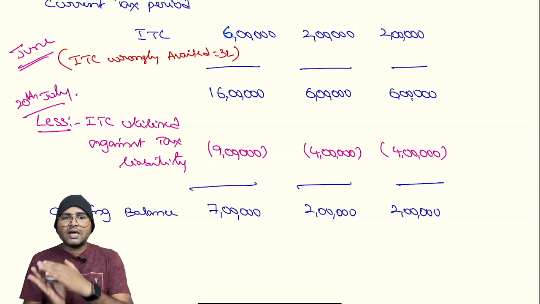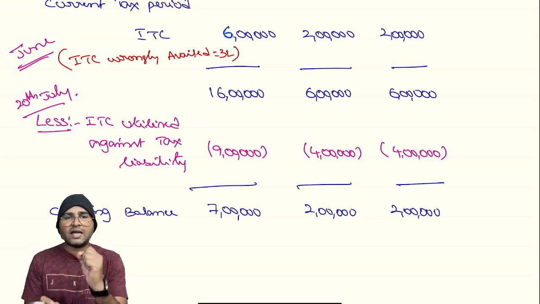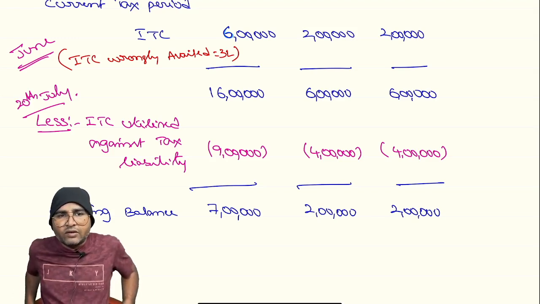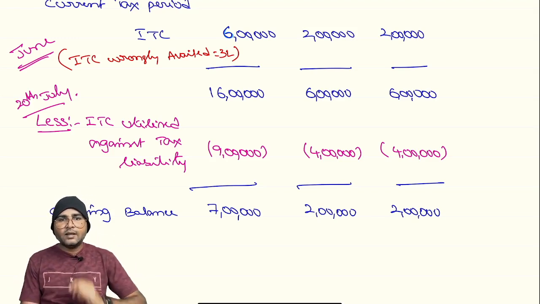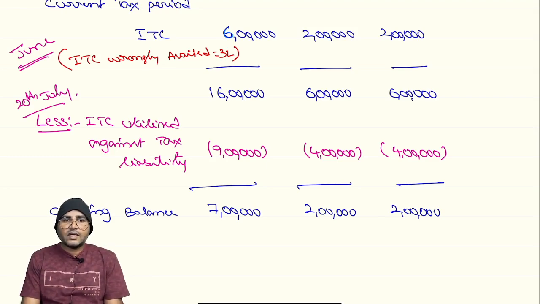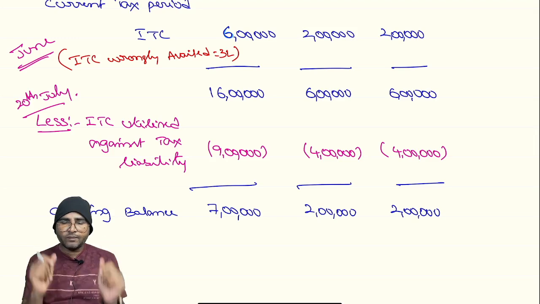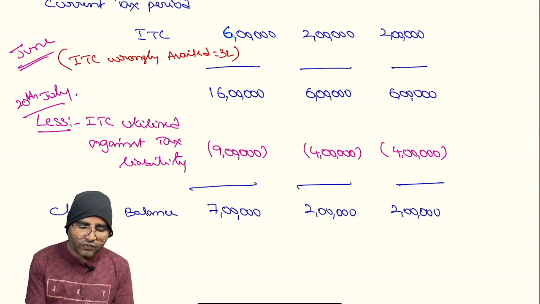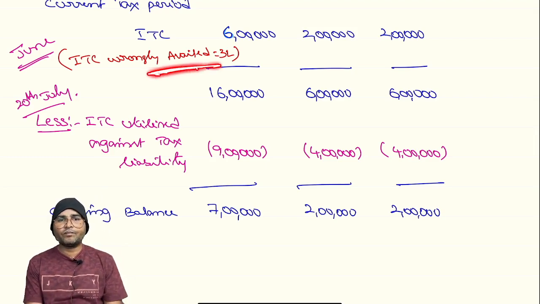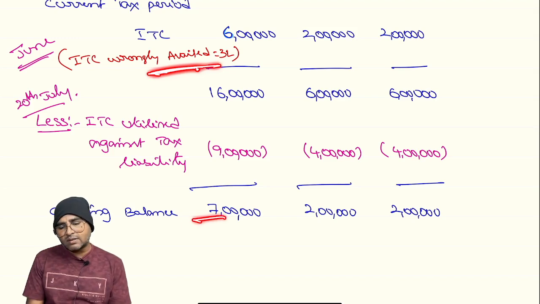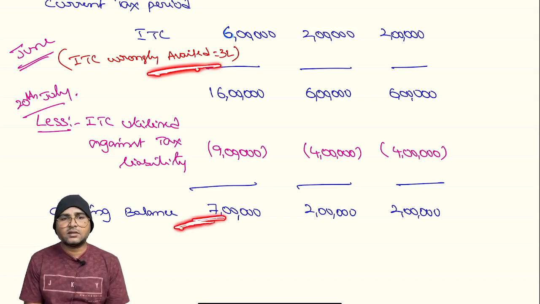When you are adding balance to the electronic credit ledger, it is just an availment. Availment is not the default. Availment is not the big deal, but the utilization. Here we availed 3 lakh rupees of ITC, wrongly availed. Now, in this month, we have a closing balance of 7 lakhs, right?